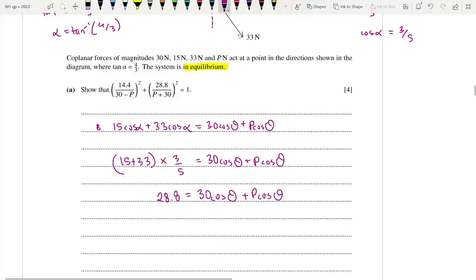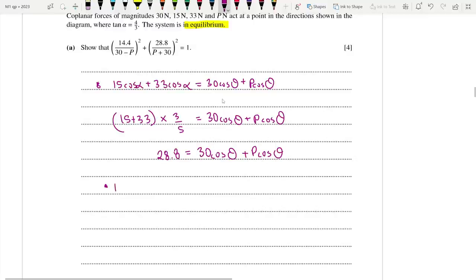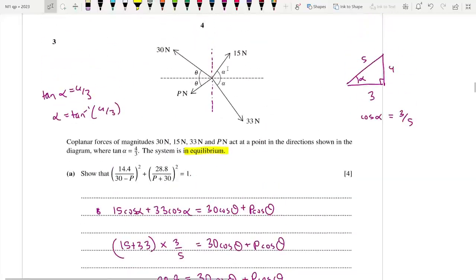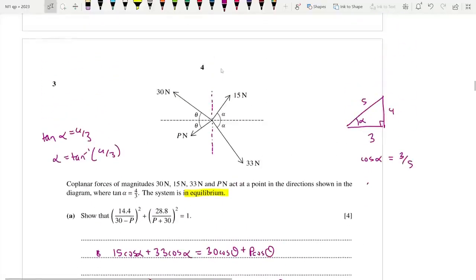Now moving on to step 2, we are going to equate them vertically, which is 15 sine alpha plus 30 sine theta is equal to 33 sine alpha plus p sine theta. So what is sine alpha?